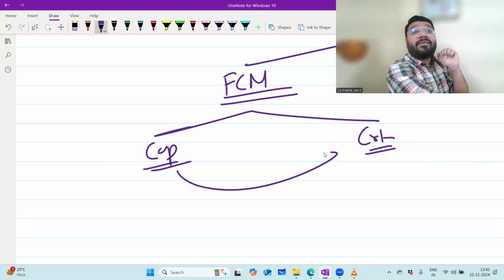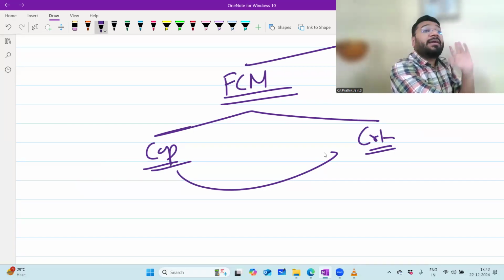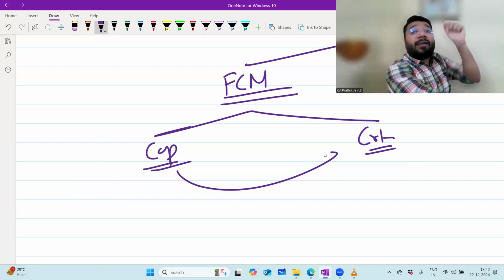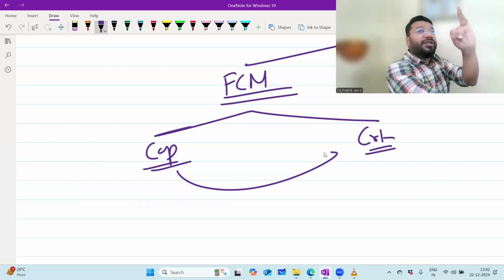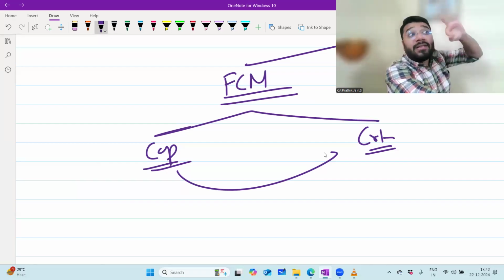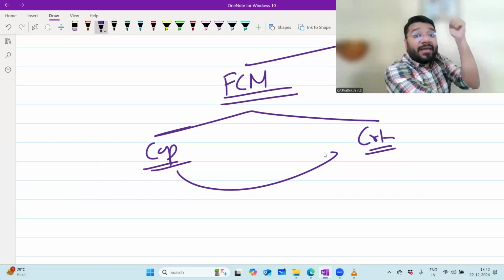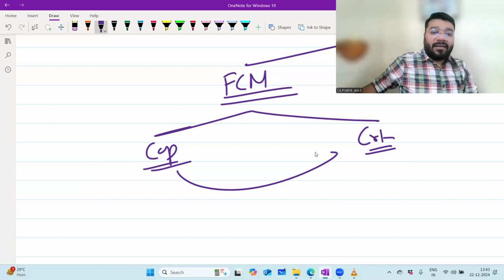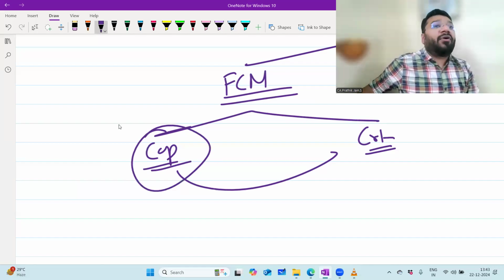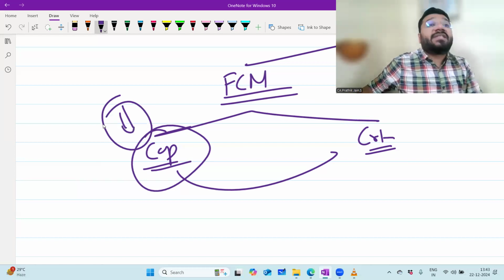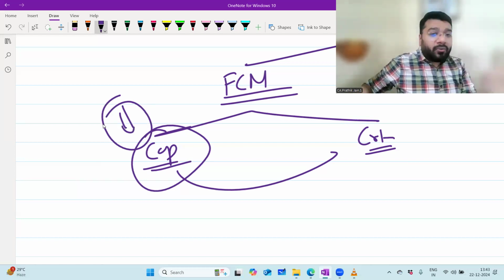Opening capital is given where? In the capital account. Closing capital is given where? In the capital account. For me to calculate IOC, I need opening capital, additional capital, and drawing against capital. All these three pieces of information are in the capital account under the fixed capital method. So for calculating IOC under the fixed capital method, the only relevant ledger is the capital account.